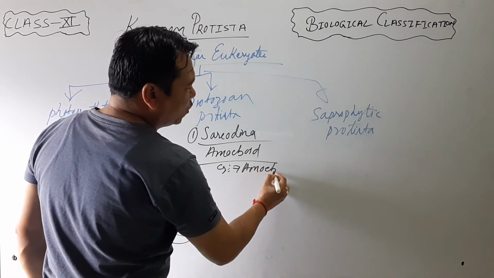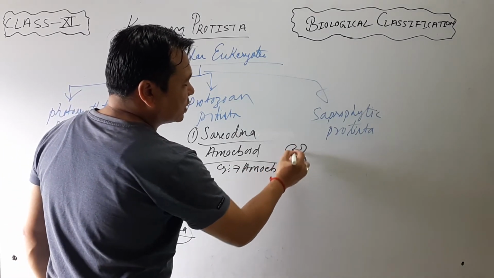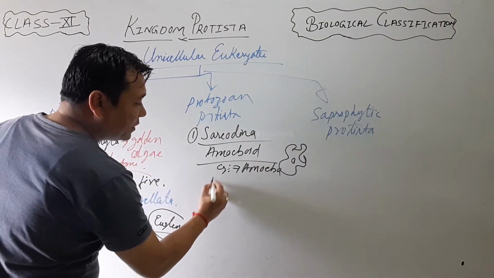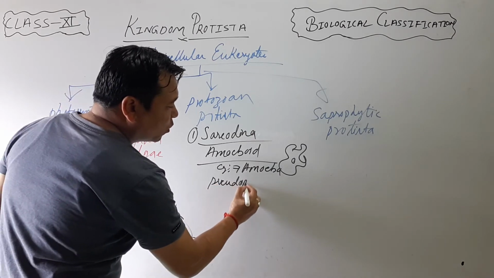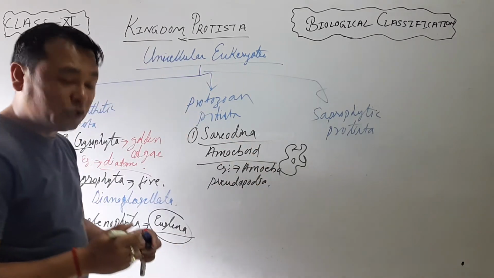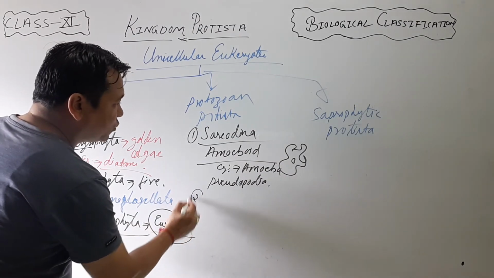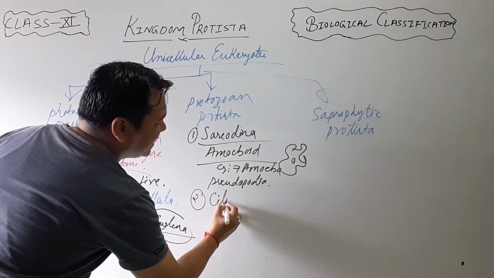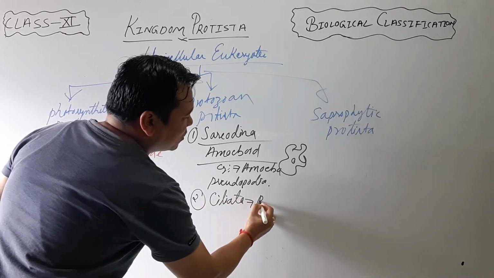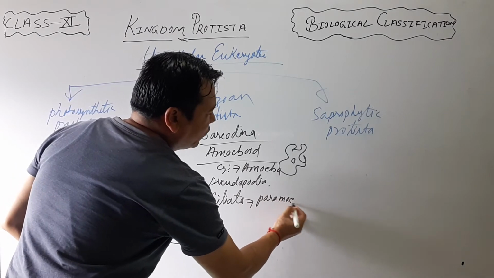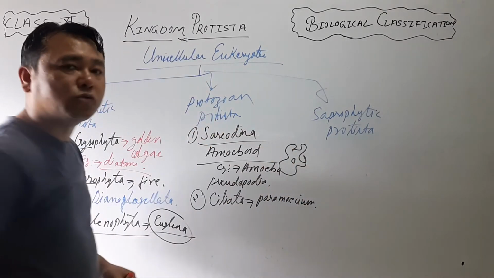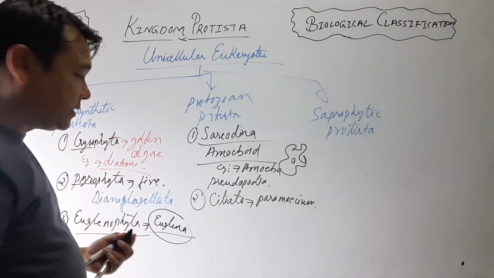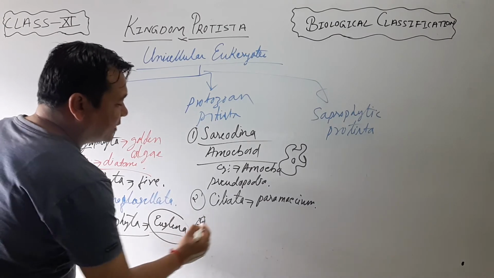You have learned in the lower classes also, structure यस्तो खालको हुन्छ. Yes sir, amoeboid, and it used to move with the help of pseudopodia. Yes sir. And number 2 is Ciliata. Example will be the Paramecium, and you have already learned in the lower classes also, Paramecium, it has cilia all around its body, isn't it? Okay. The third one is